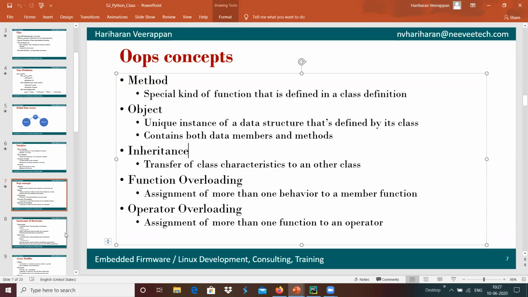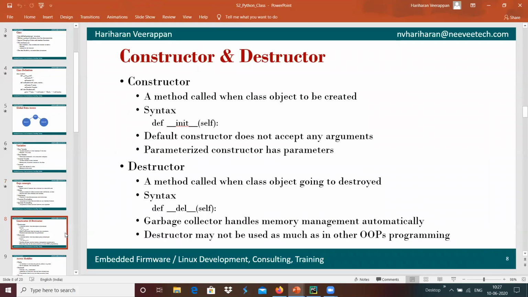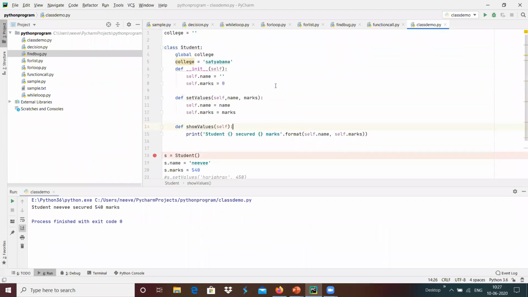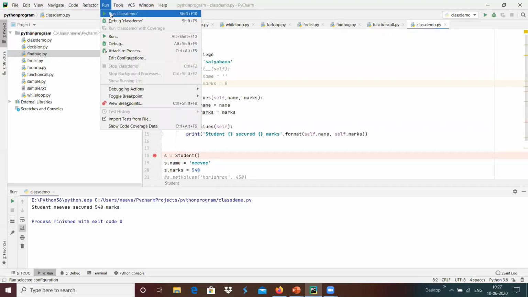And then we have the concept of constructor and destructor. A constructor is a method that gets called whenever the object is created. The syntax of the constructor is def init of self. Basically, suppose I did not define a constructor over here, and I'm going to run this example.